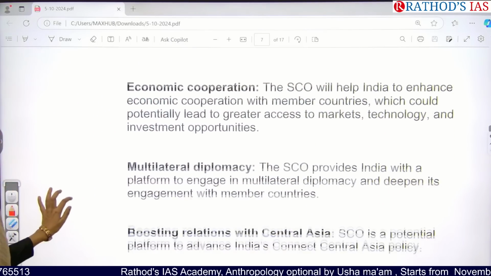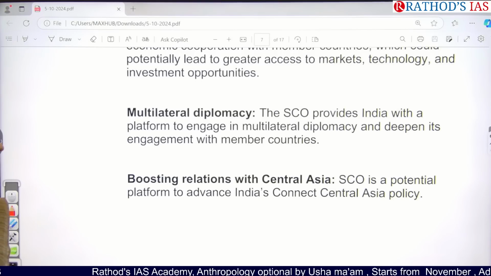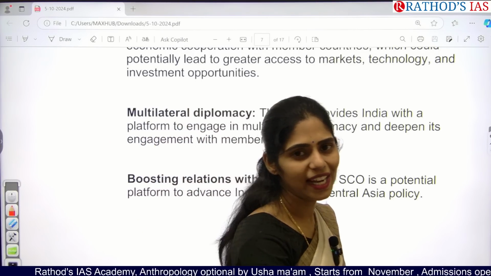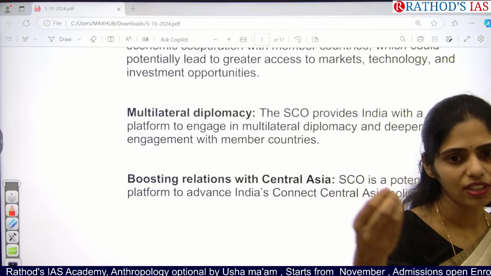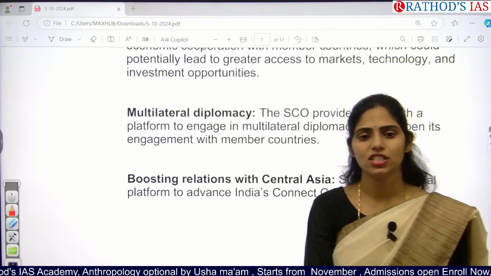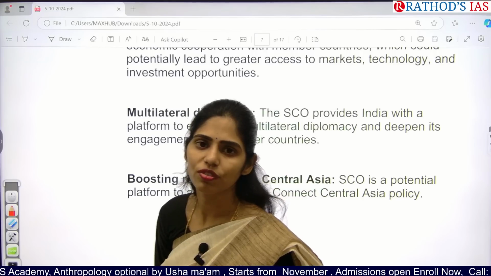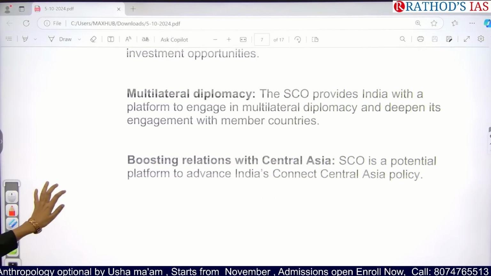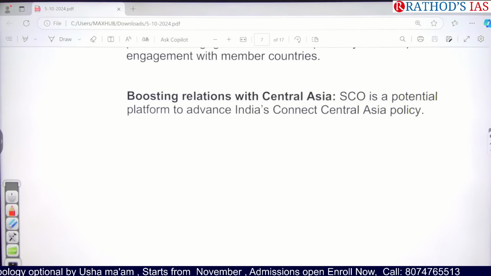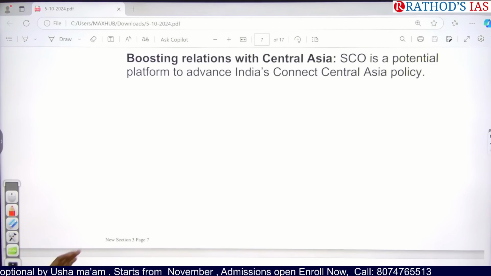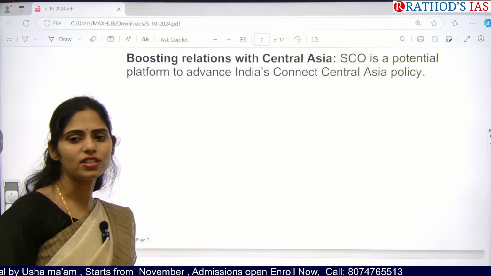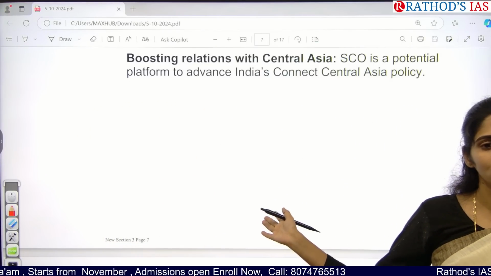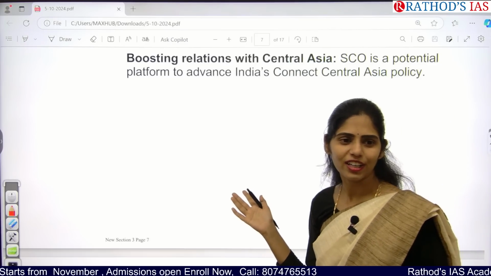And next, we need these countries for multilateral diplomacy. If we have this type of grouping, we can place our concerns and our problems in that organization, so that we get a proper solution and engage with other countries through diplomacy. And even we can boost relations with the Central Asian countries, because India has a Central Asia policy. It is one of our foreign policies towards Central Asian countries. So for that also, we need this kind of organization. Clear?